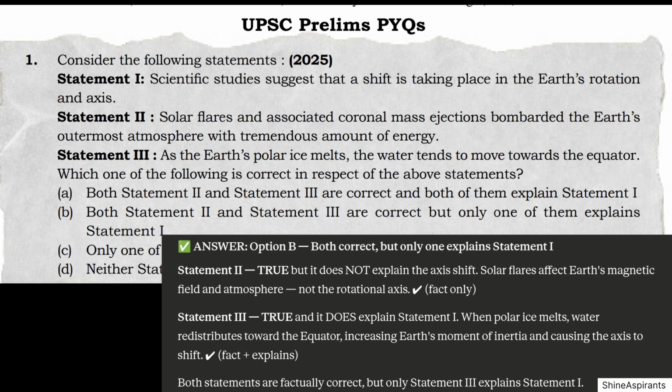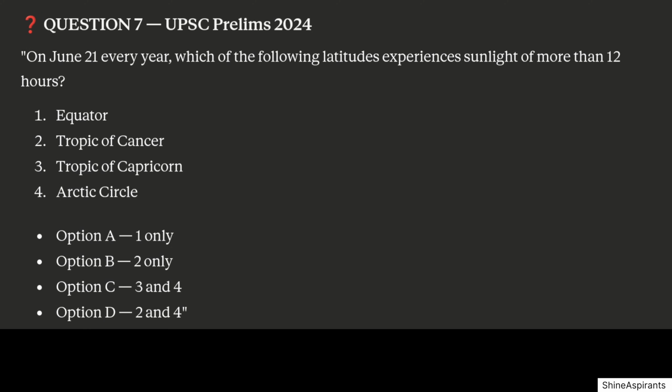Statement 2, true, but it does not explain the axis shift. Solar flares affect Earth's magnetic field and atmosphere, not the rotational axis. Fact only. Statement 3, true, and it does explain statement 1. When polar ice melts, water redistributes toward the equator, increasing Earth's moment of inertia and causing the axis to shift. Fact plus explains. Both statements are factually correct, but only statement 3 explains statement 1. Answer B.